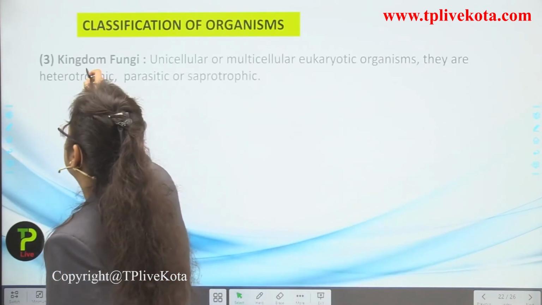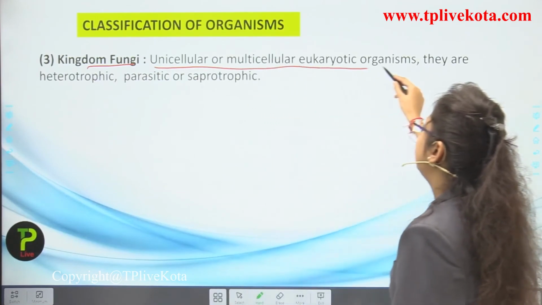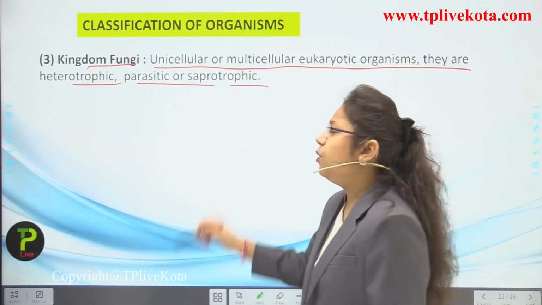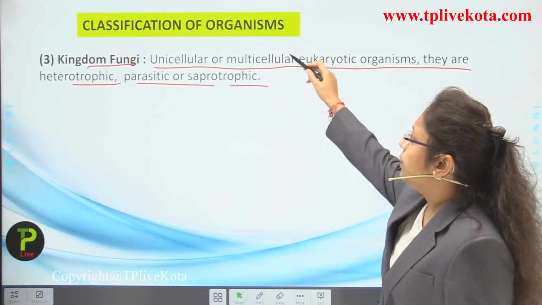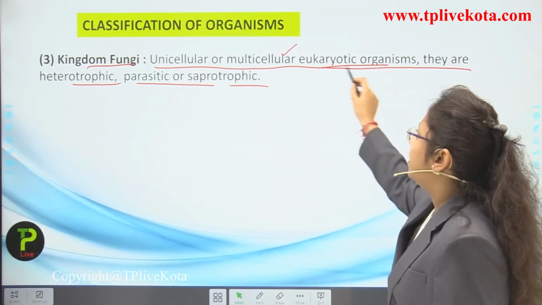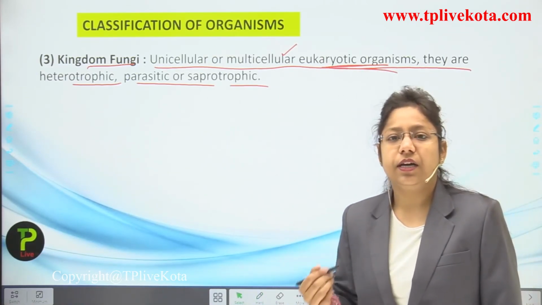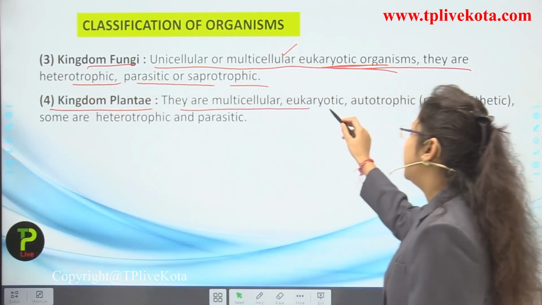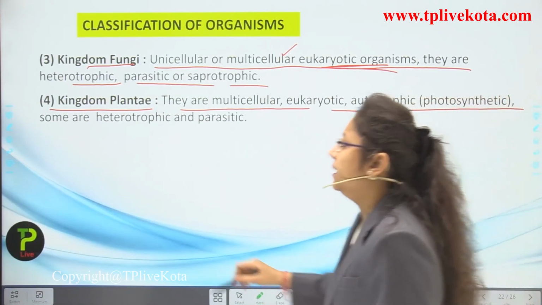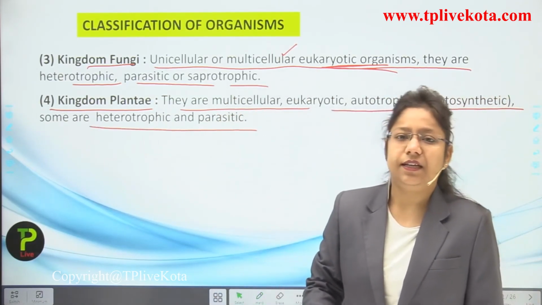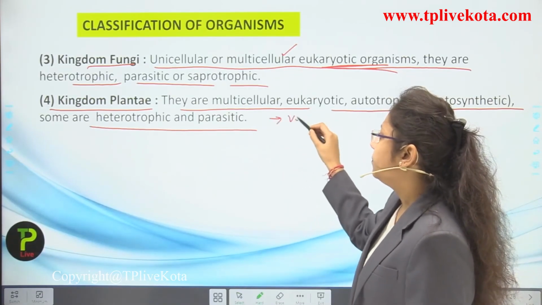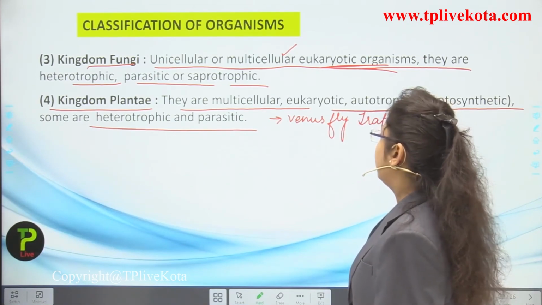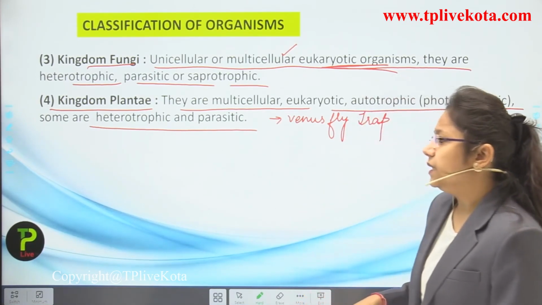Now next kingdom, kingdom fungi. Unicellular or multicellular eukaryotic organisms, they are heterotrophic, parasitic, or saprophytic. Okay, so unicellular or multicellular eukaryotic organisms were all included in the kingdom fungi. Okay, now if we talk about kingdom Plantae, then they are multicellular, eukaryotic, autotrophic, photosynthetic. Some are heterotrophic and parasitic even. Okay, so if we talk about the Venus flytrap, it is a plant which is heterotrophic and parasitic even, because it eats insects.